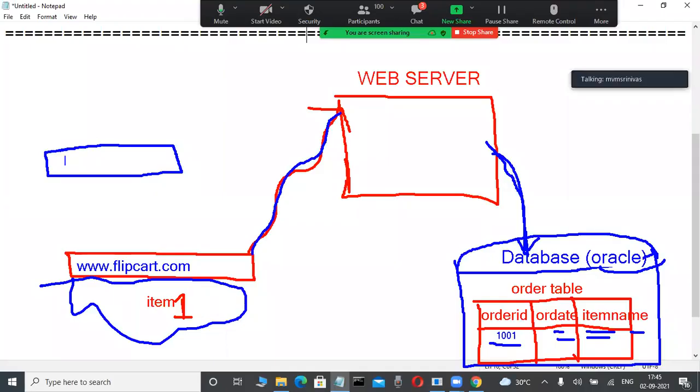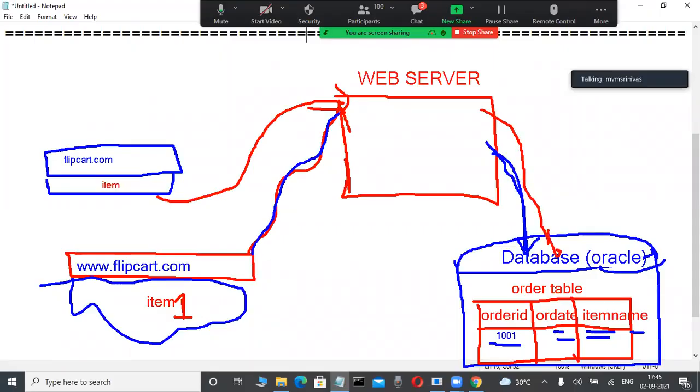And now they are also opening Flipkart.com, for example, and booking the same item. Whenever they book the same item, this web browser connects to the web server, which connects to the database server. In this database server, which order number is generated? Same order number or different order number? Very good. A different order number will be generated. For example, the next order number 1002 is generated.